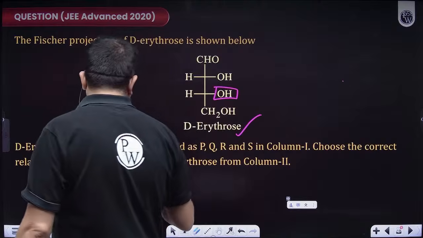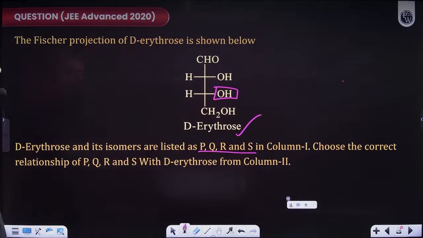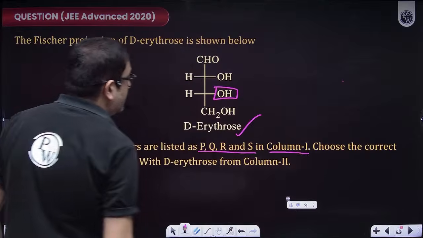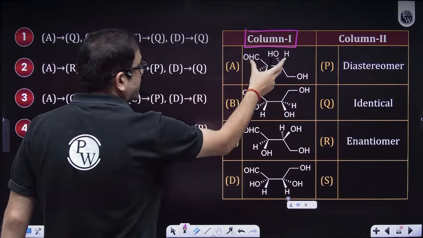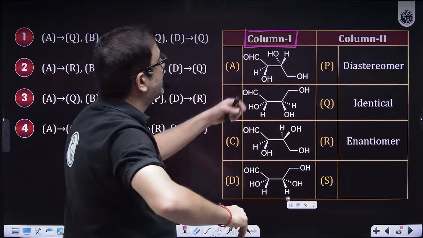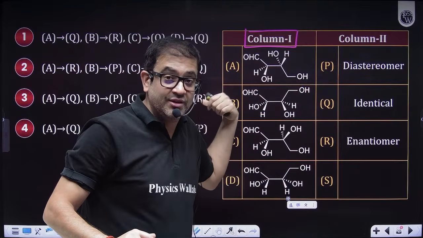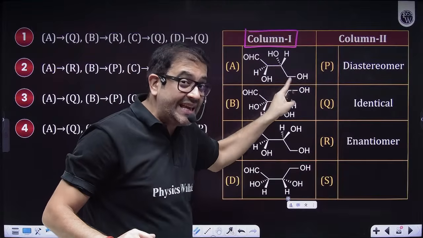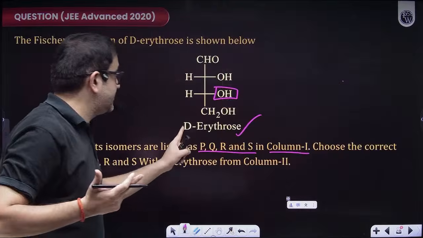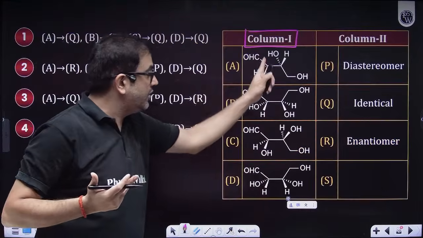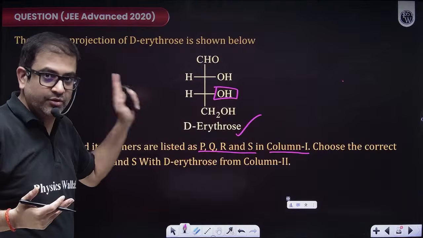Now this and its isomers are listed as P, Q, R, S. Okay, so this and its isomers are listed in column 1. Okay, this is column 1. For that structure, it is made in some different form. So these different Sawhorse projections of the Fischer projection compound that is given may be the same or may be different. There may be some stereoisomer of this. So these four can be the same or some stereoisomer of this D-erythrose, is what the question is saying.